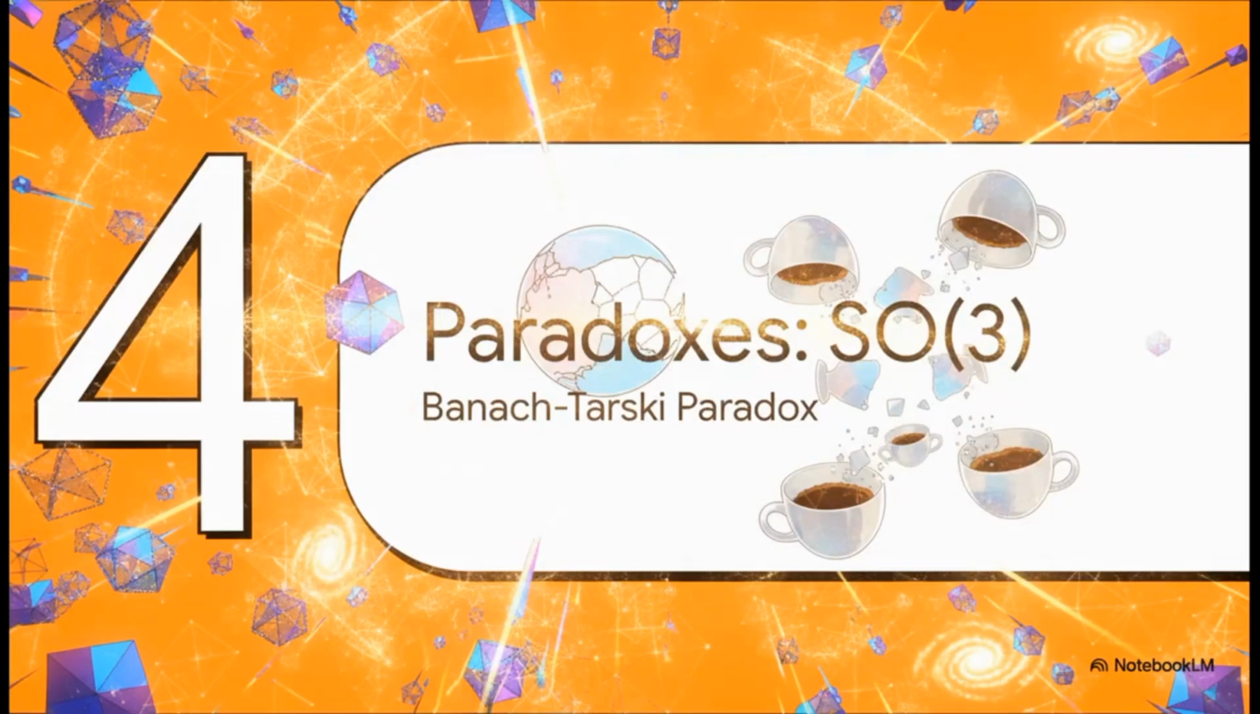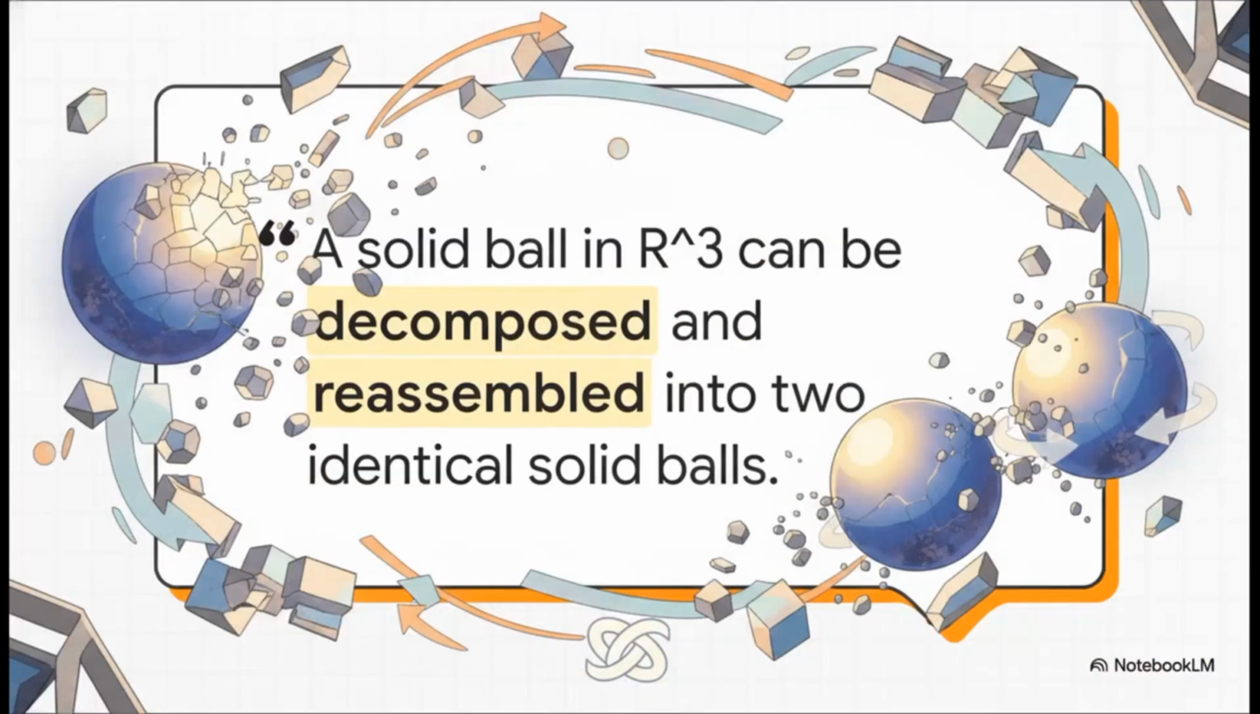All right, part 4, paradoxes, SO3 and Banach-Tarski. Hold on to your hats for this one because we are stepping into geometric group theory, where abstract algebra flat out breaks physics, resulting in the theoretical duplication of physical matter. Listen closely to this. A solid ball in three-dimensional space can be decomposed into a finite number of non-measurable pieces and reassembled using rigid motions into two identical solid balls. One ball literally becomes two. This is the mind-bending reality of the Banach-Tarski paradox.